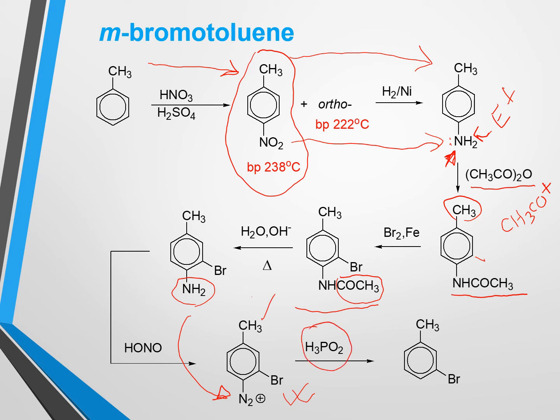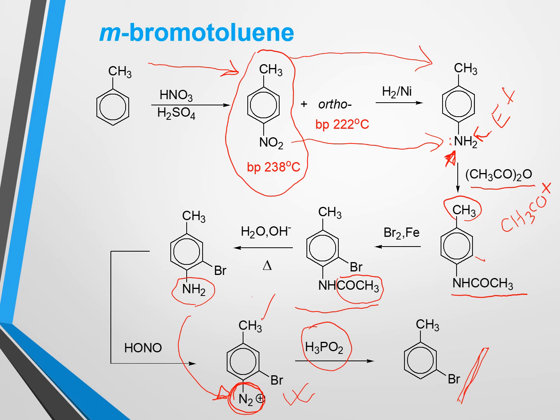And we already discussed in our previous chapter that if benzene diazonium chloride reacts with phosphorous acid, in that case benzene diazonium chloride will be converted to benzene, that is, from diazonium chloride nitrogen will be separated as gas, and this will be converted to m-bromotoluene, which is our target product. That's why using this synthetic step we can get